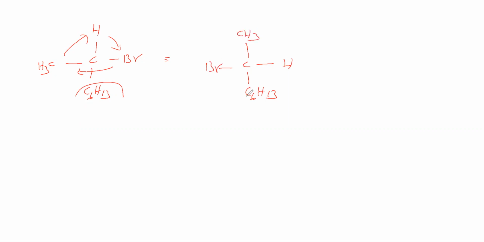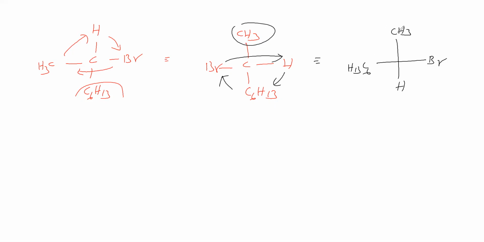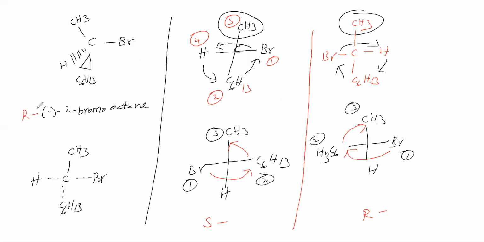So the least priority group you have to bring here. So we will fix this. Hydrogen goes, C6H13 goes, Br goes like this. Therefore, we will get hydrogen here, C6H13 here, Br here, CH3 here. Okay, now we will give the priority order. It is first priority, second priority, third priority. From here to here, first to second, second to third, clockwise. Therefore, it is rectus. So we got a rectus configuration.